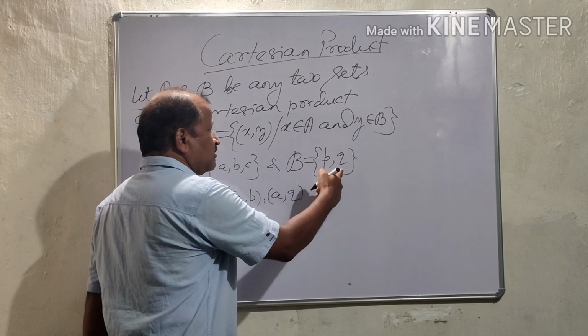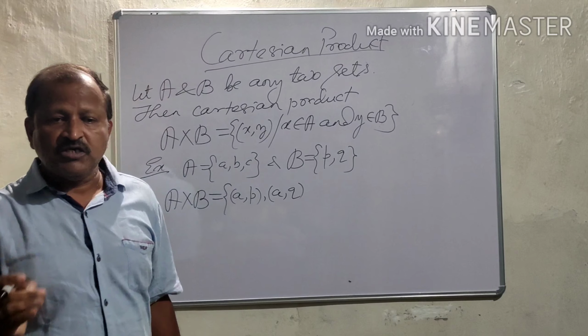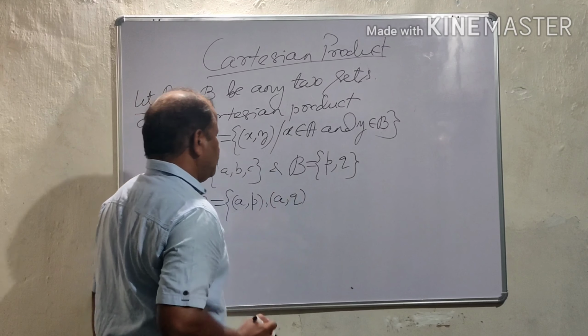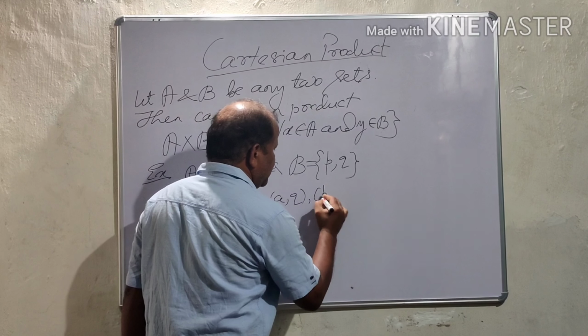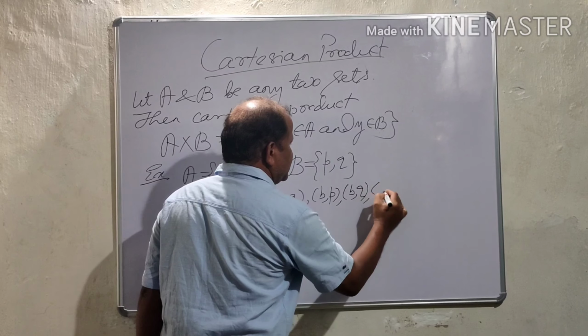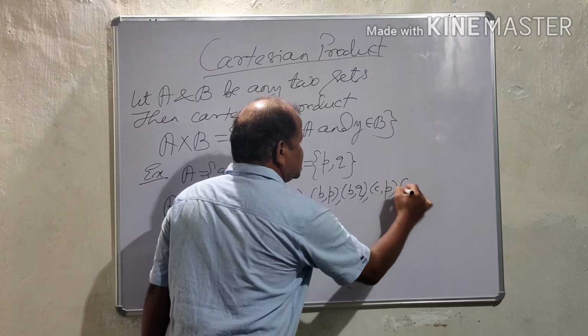Then there is no other element to which A will be attached. So AP, AQ. Similarly, BP, BQ, CP, CQ.